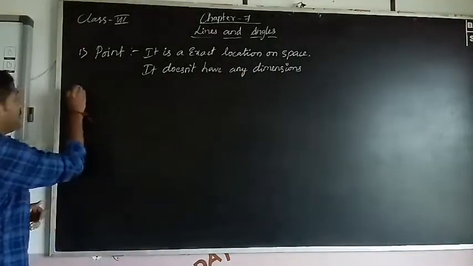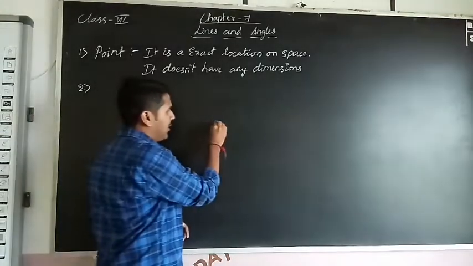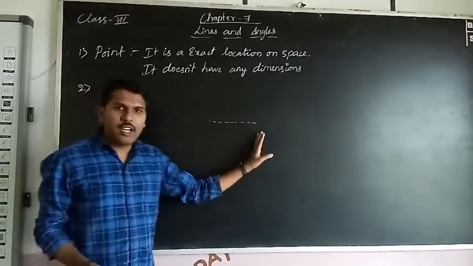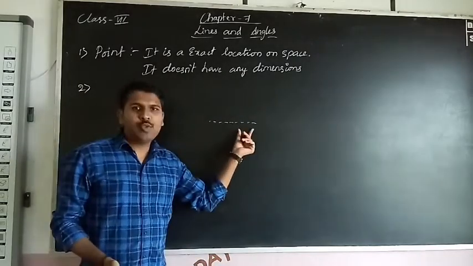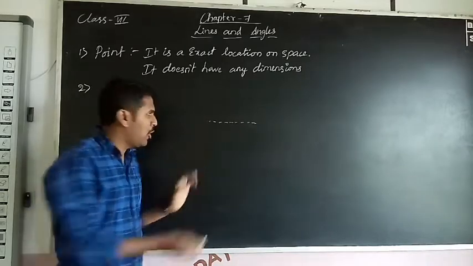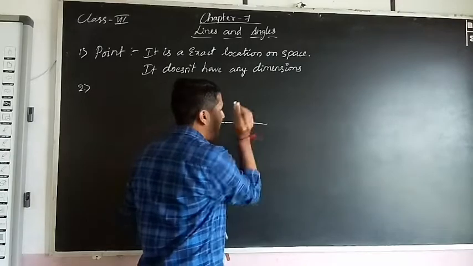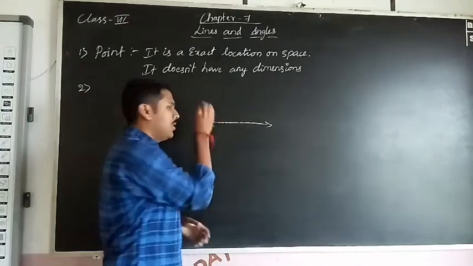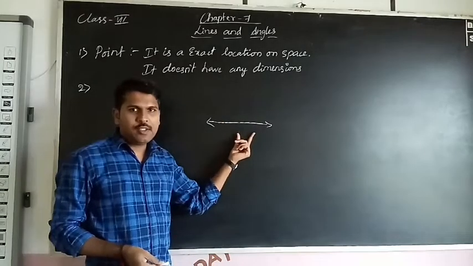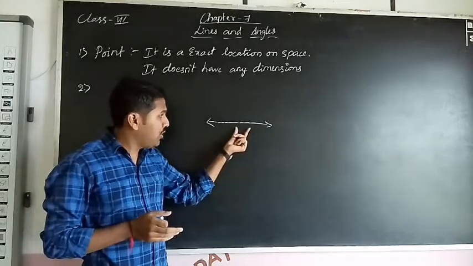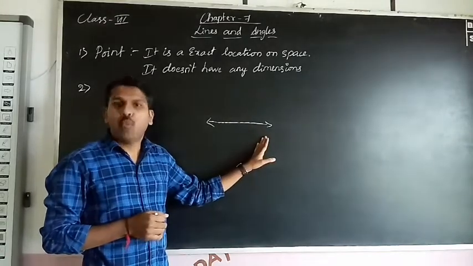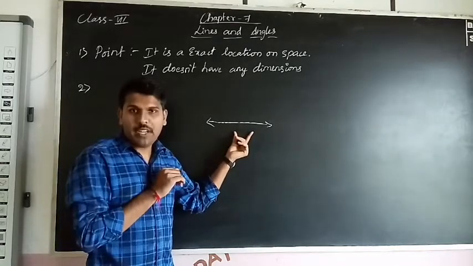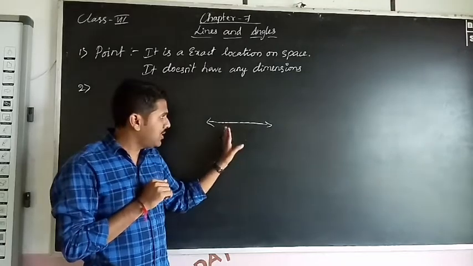Second one. First see here. This is a collection of points. Many points are there. If you draw this using a pencil or pen, we get one line. This we call a line. So what is the definition of a line? A line is a collection of points, or a line is made up of many points.